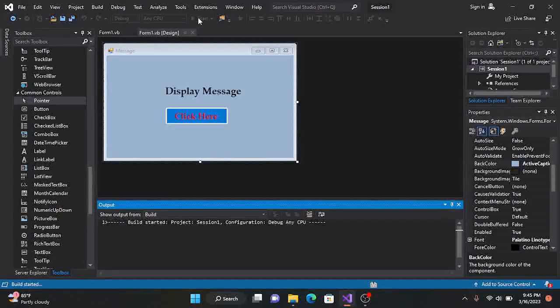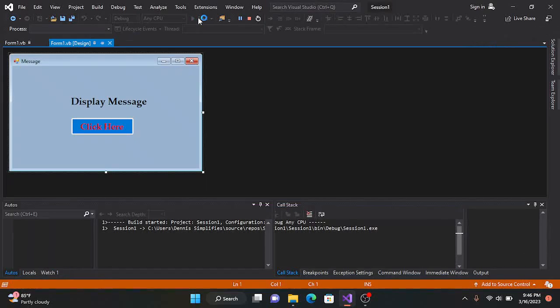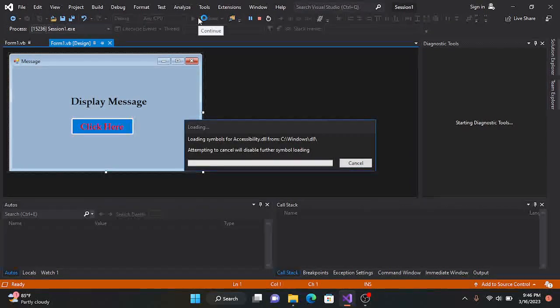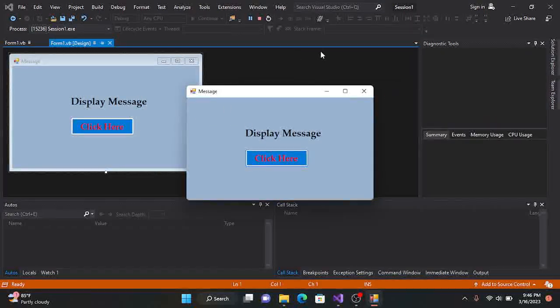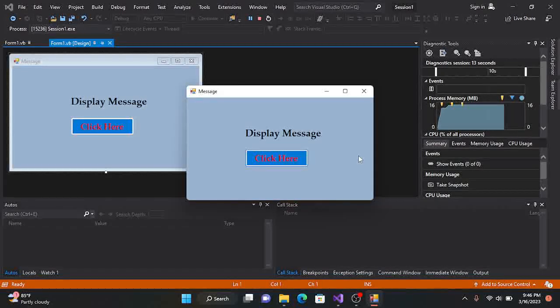It's building and debugging our code behind, and afterwards it's going to run it to show us the window we just made, our Windows form. It takes a while to debug and run the code. Alright, here we go. You can see starting diagnostic tools. This is the form we just created. This is not C++ or Java where you just code and don't see anything. This one you see what you are doing. Display message and then Click here.